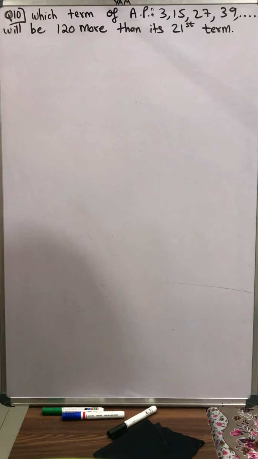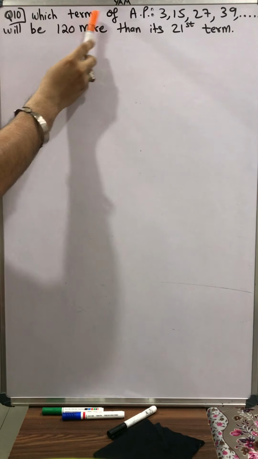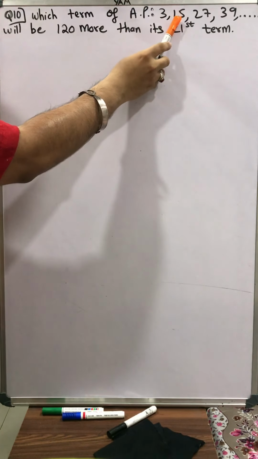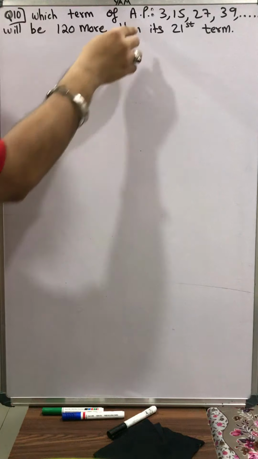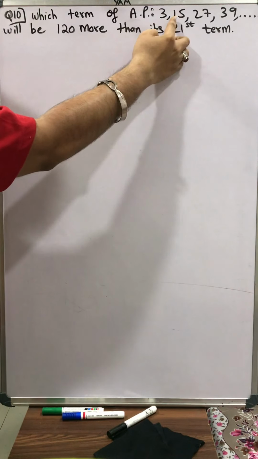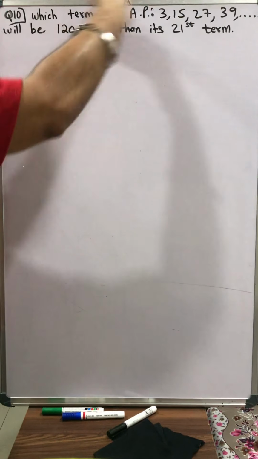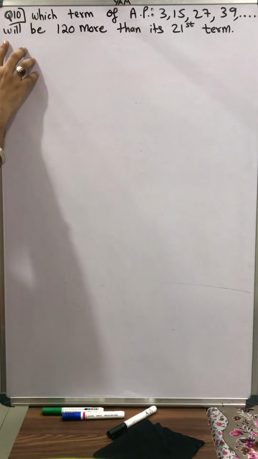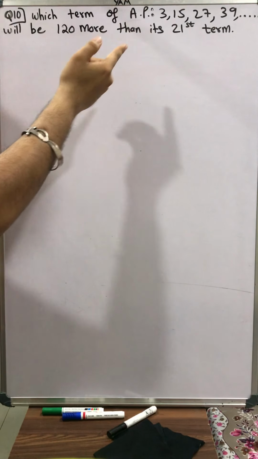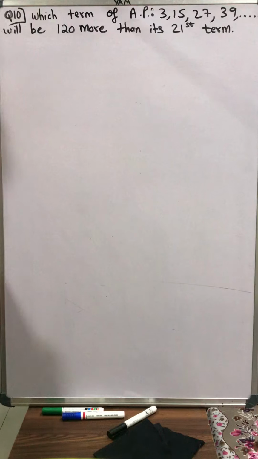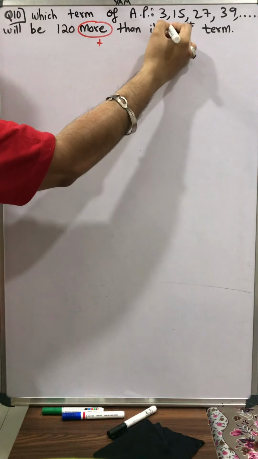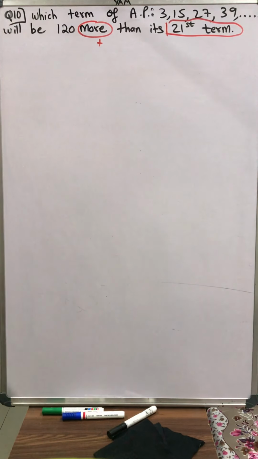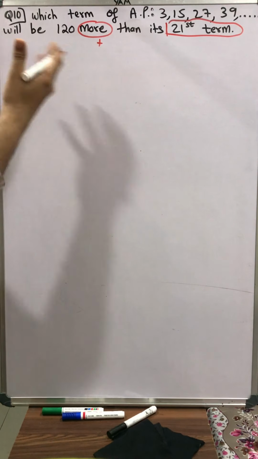Okay students, so let's start with our 10th question. Question number 10: Which term of the AP 3, 15, 27, 39, and so on, will be 120 more than its 21st term? मतलब ऐसा कौन सा टर्म है ये AP के अंदर जो 21st term से 120 ज्यादा है? In Hindi, ऐसा कौन सा टर्म है?